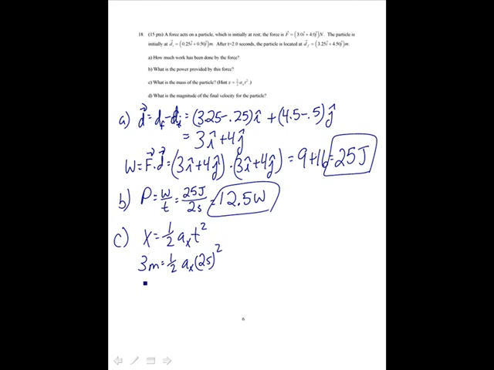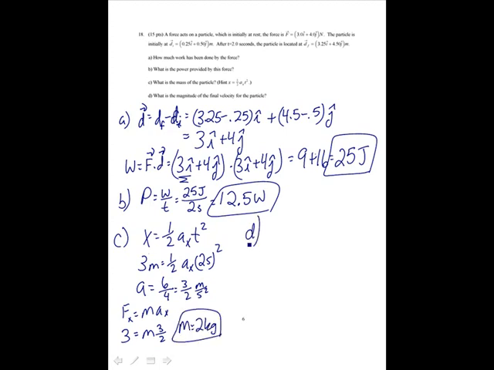Let's do it this way. So I get a is equal to 6 over 4, which is 3/2 meters per second squared. And then I know that F_x equals m a_x. And F_x is given. It's 3i, is equal to the mass times 3/2. That means that the mass is 2 kilograms.